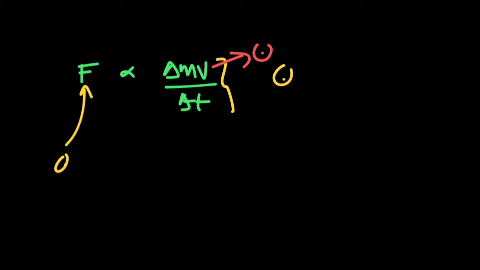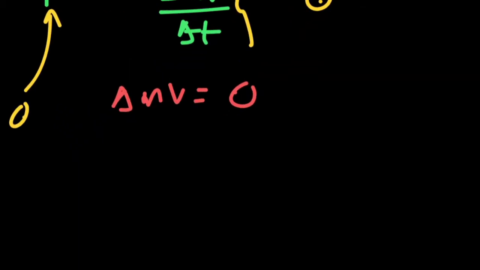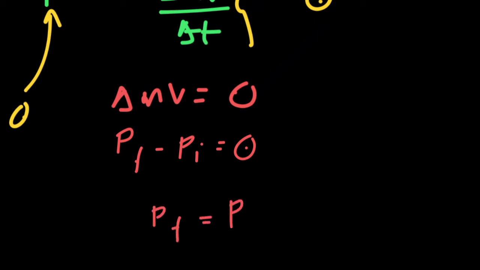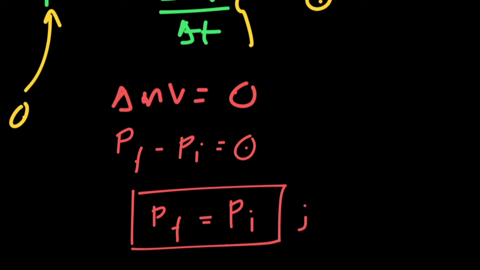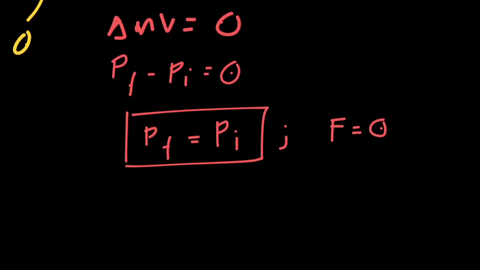If delta mv is 0, we have P final minus P initial being 0. Finally, we obtain that the initial momentum and the final momentum are equal when the external force or the unbalanced force is 0. We call this the conservation of linear momentum. It is applicable when there is no unbalanced force in the system.